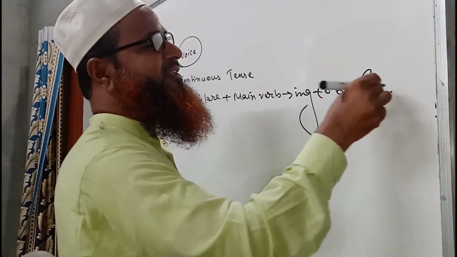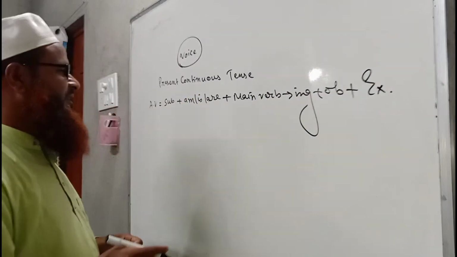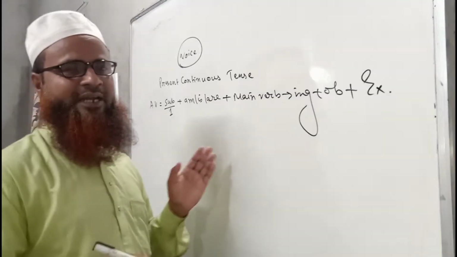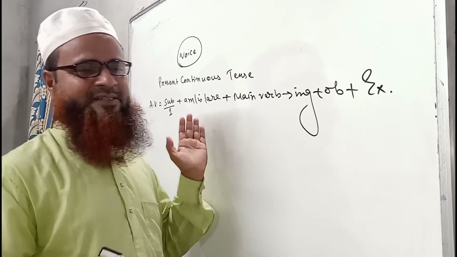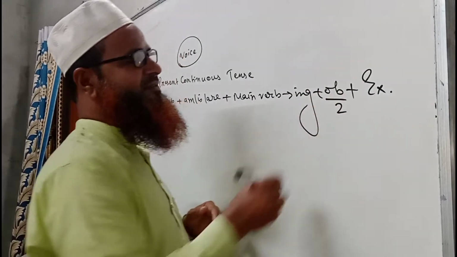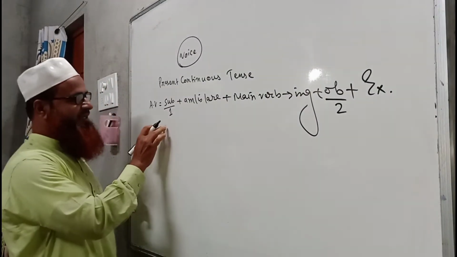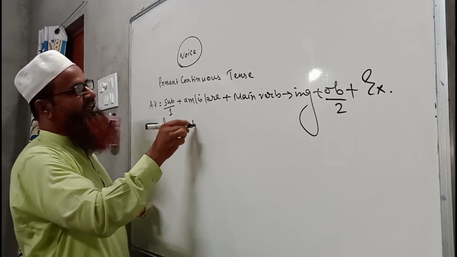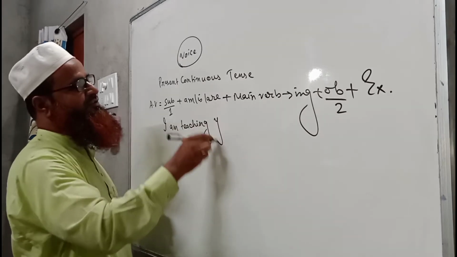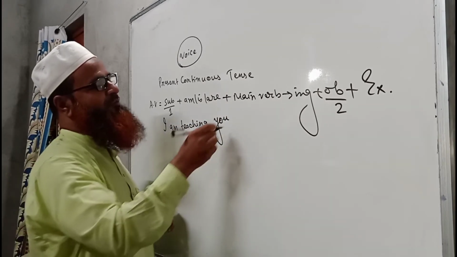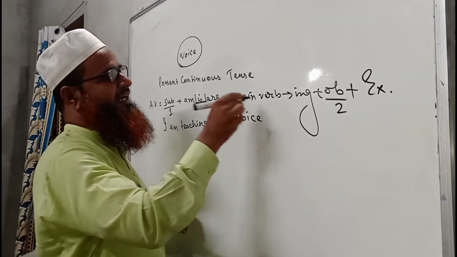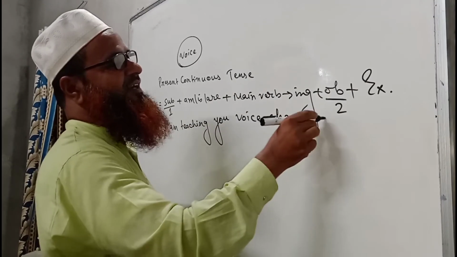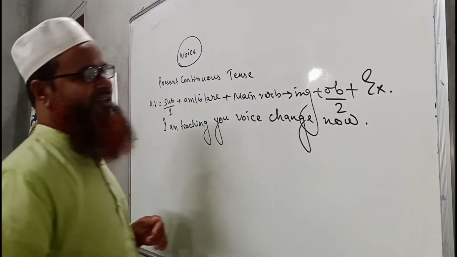Then extension, I have written here as ex. Here, subject number 1, in my previous video I wrote it, and why I wrote it I explained everything. This one is 2. Now I am writing a sentence: I am teaching you voice change now. So this is a sentence of present continuous tense.